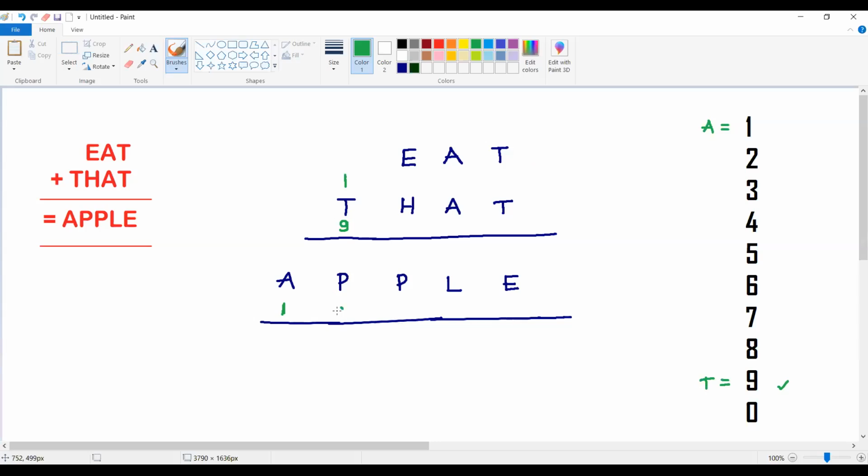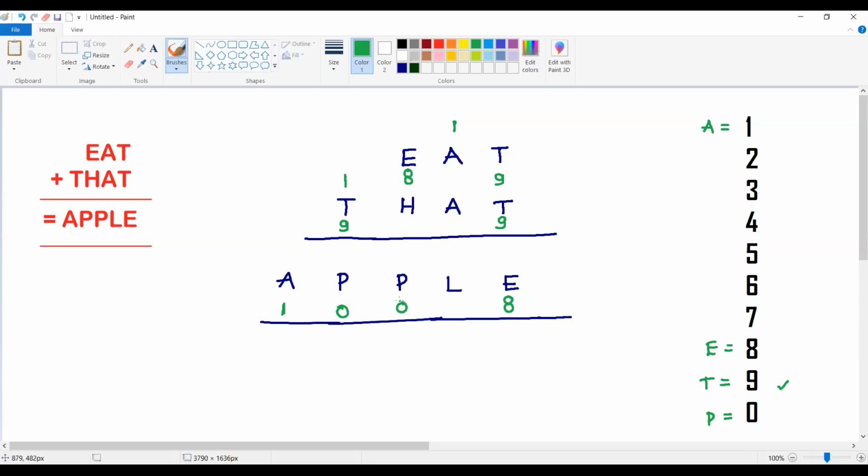What is 9 plus 1? 10. That means the P value should be equal to 0. Because we know that the value of T is 9, what is 9 plus 9, my dear students? 9 plus 9 is 18. So the value of E, I came to know, is H, and there is a carry here. Now let me check out what is the possible value of A and H, so that we are able to arrive at the final answer choice. So the P value is going to be 0, right?